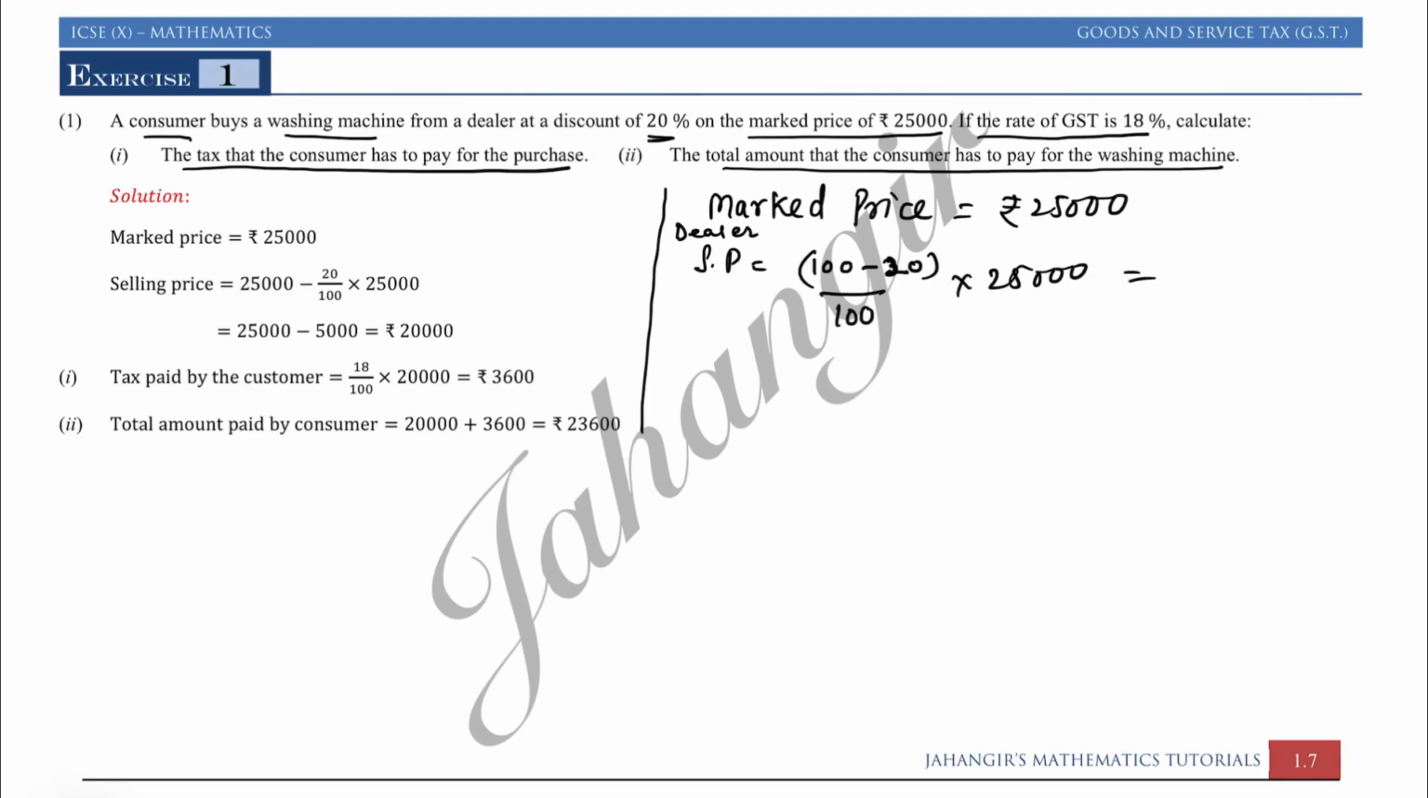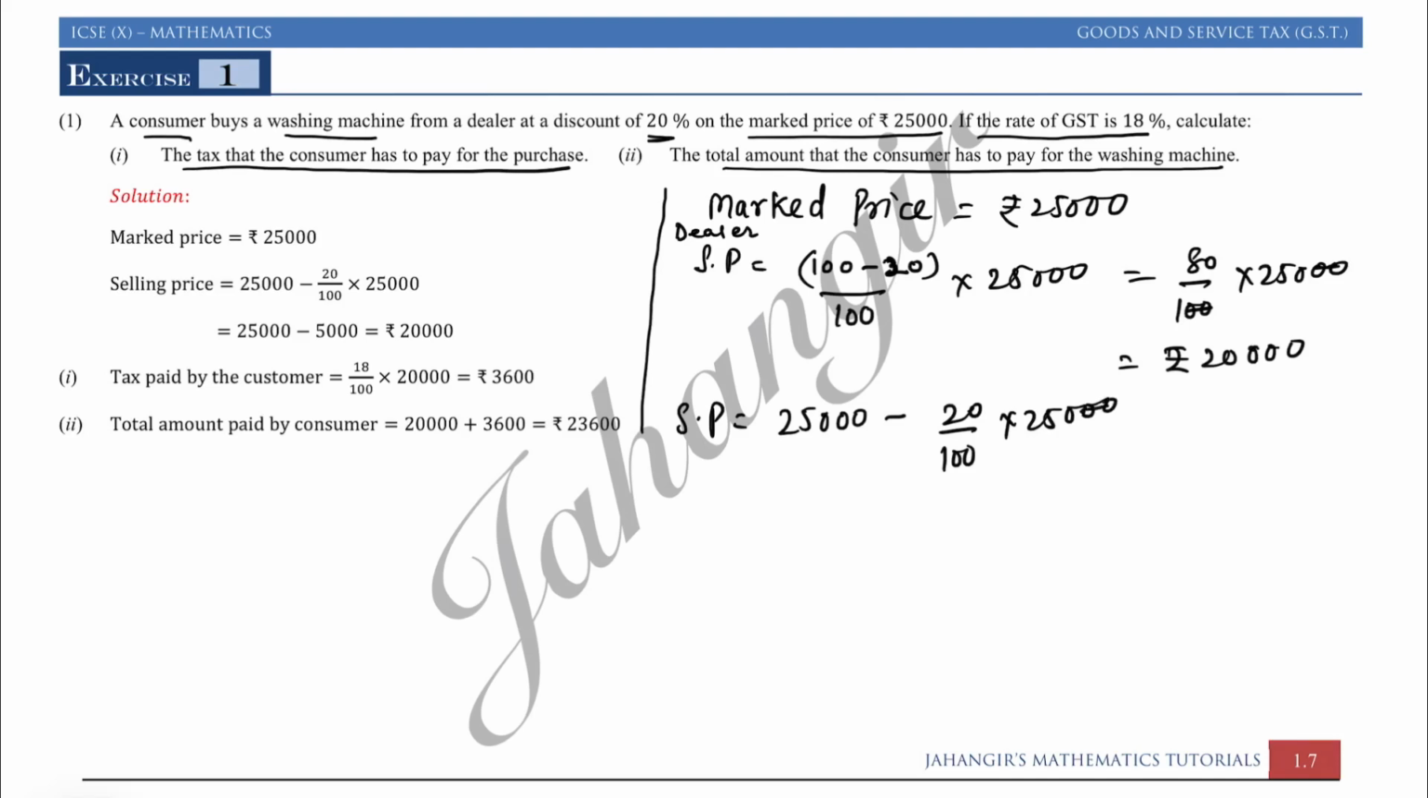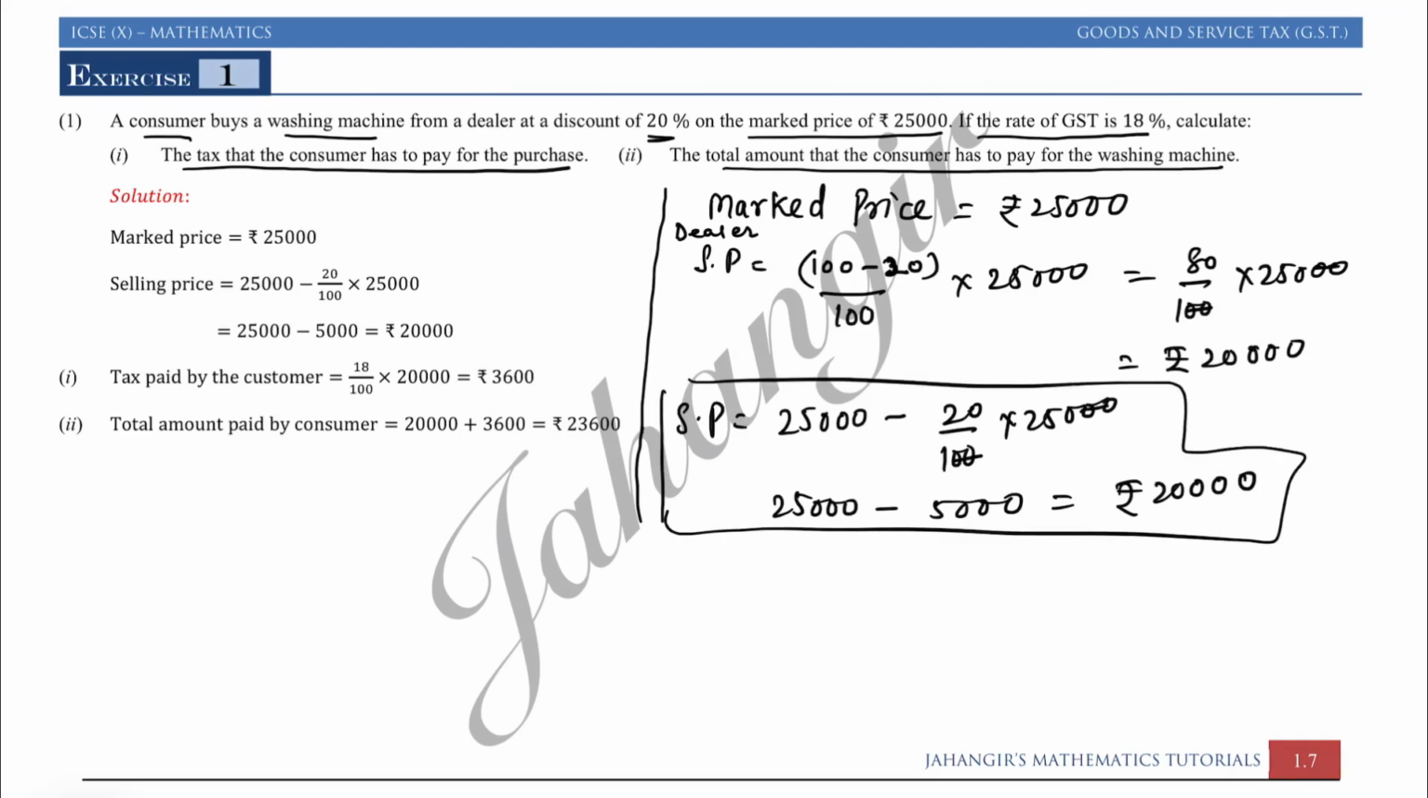Dealer had given 20% discount to the customer. So now it becomes 80% of 25,000. So 25 into 80, it is 20,000. This you can even find like this. SP will become 25,000, and you can minus 20%. Many students prefer this method also. So 25,000 minus 20 upon 100 into 25,000, that is equal to rupees 20,000. You can prefer this also. Okay, so you got SP. You can use any one method for that.